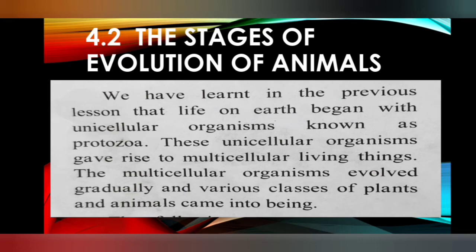First life originated as protozoa, the unicellular organisms, and from the unicellular ones developed the multicellular living organisms. Later on, it developed into different classes of plants and animals, and life changed in the world.